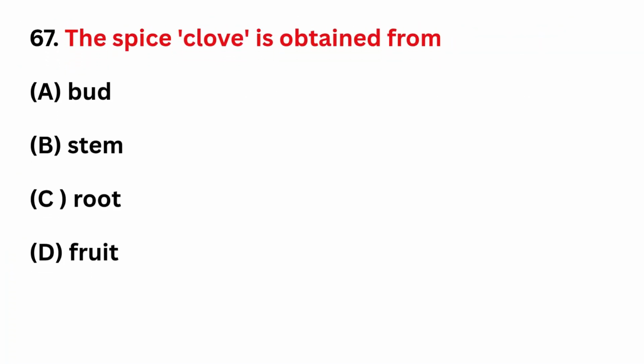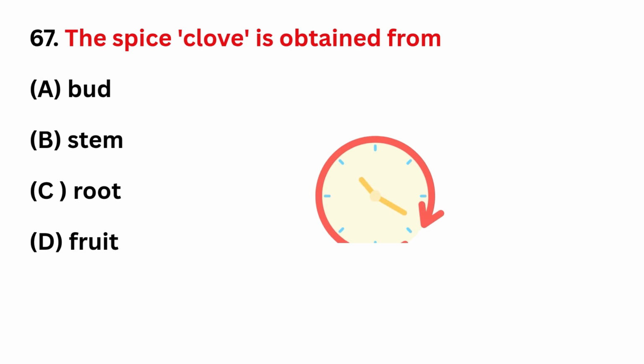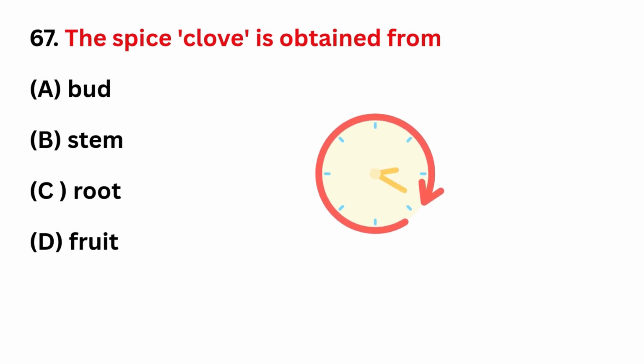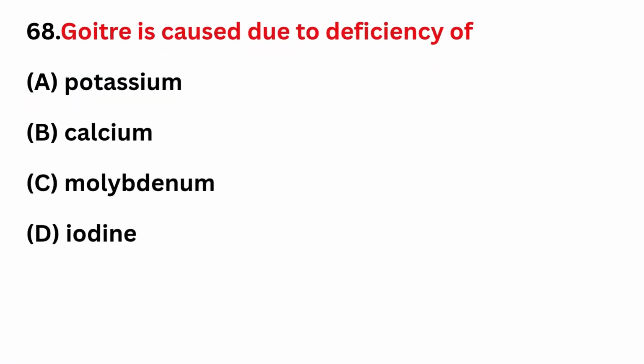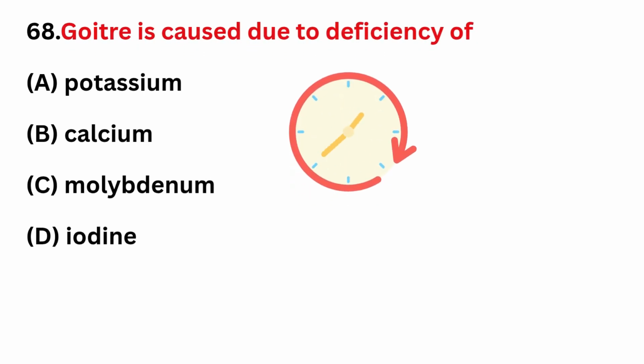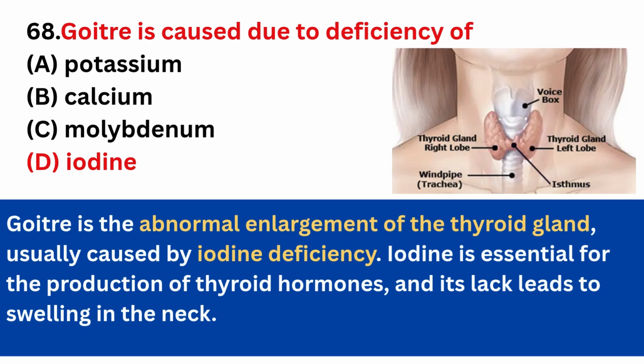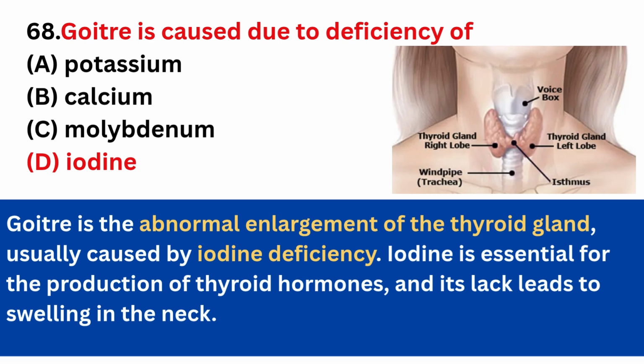The spice clove is obtained from. Correct answer is option A, bud. Goiter is caused due to deficiency of. Correct answer is option D, iodine.